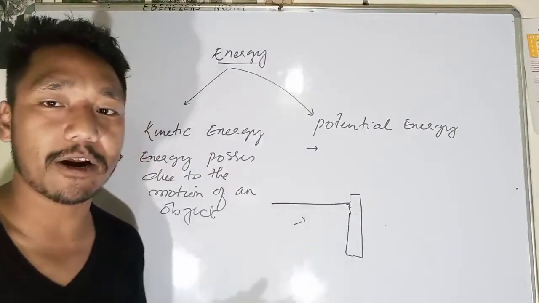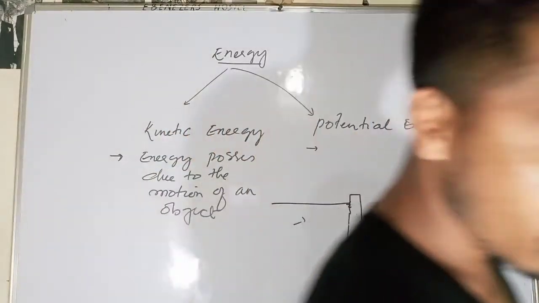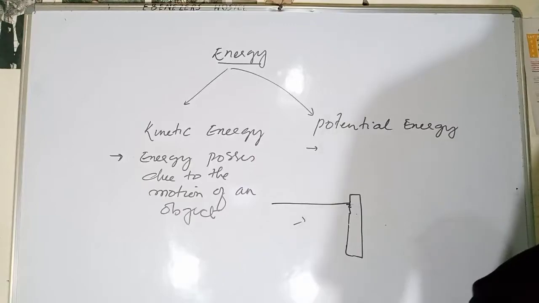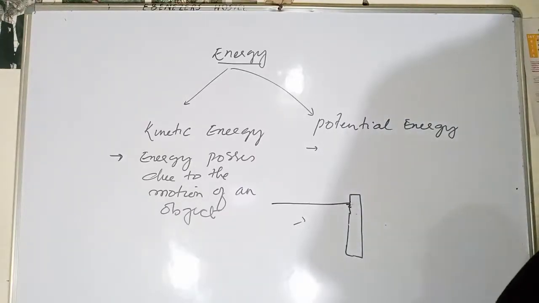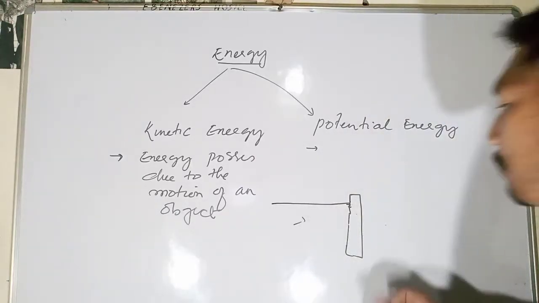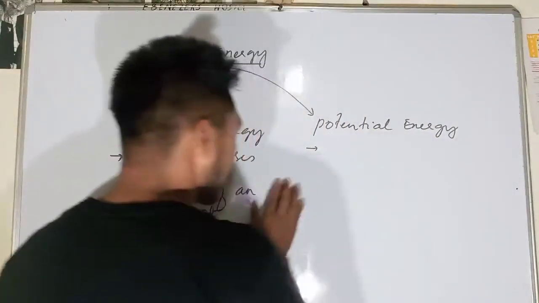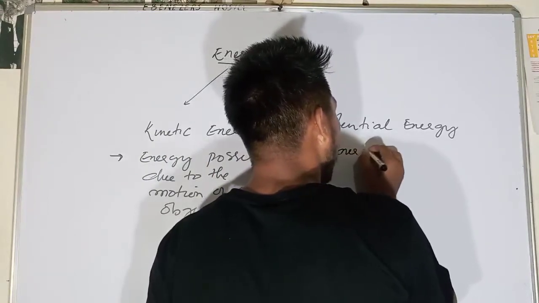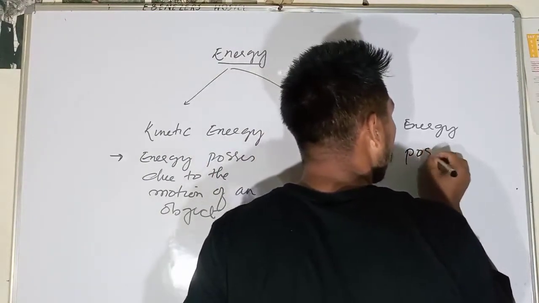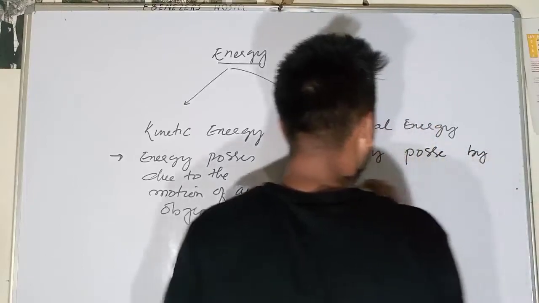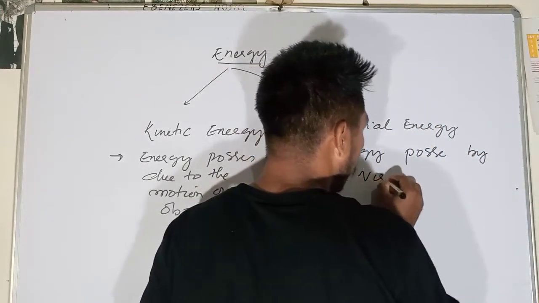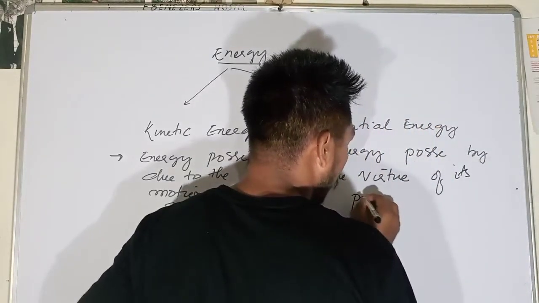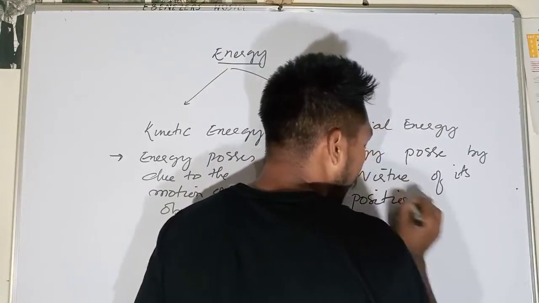So what does that mean? Potential energy is the energy possessed when the object is at rest. Potential energy is possessed by the object by virtue of its position. So the energy possessed by virtue of its position is known as potential energy.